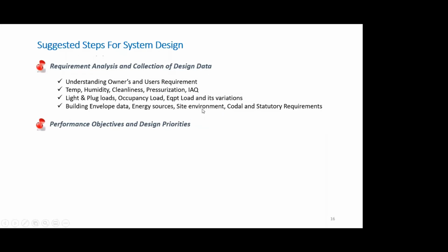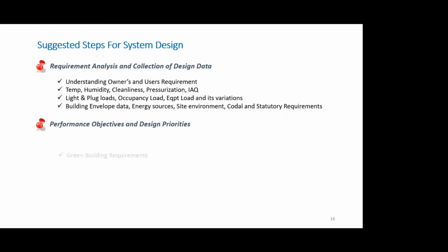Site environment condition, because if my facility is coming in a place which is very near to say a sewage treatment plant or a leather complex, then you have a lot of corrosive gases present in the atmosphere, and my system design, my fresh air system needs to be designed so that those corrosive harmful gases are treated before they are taken inside the building. And of course, codal and statutory requirements at the particular place where the project is coming up, because my design needs to comply with them.